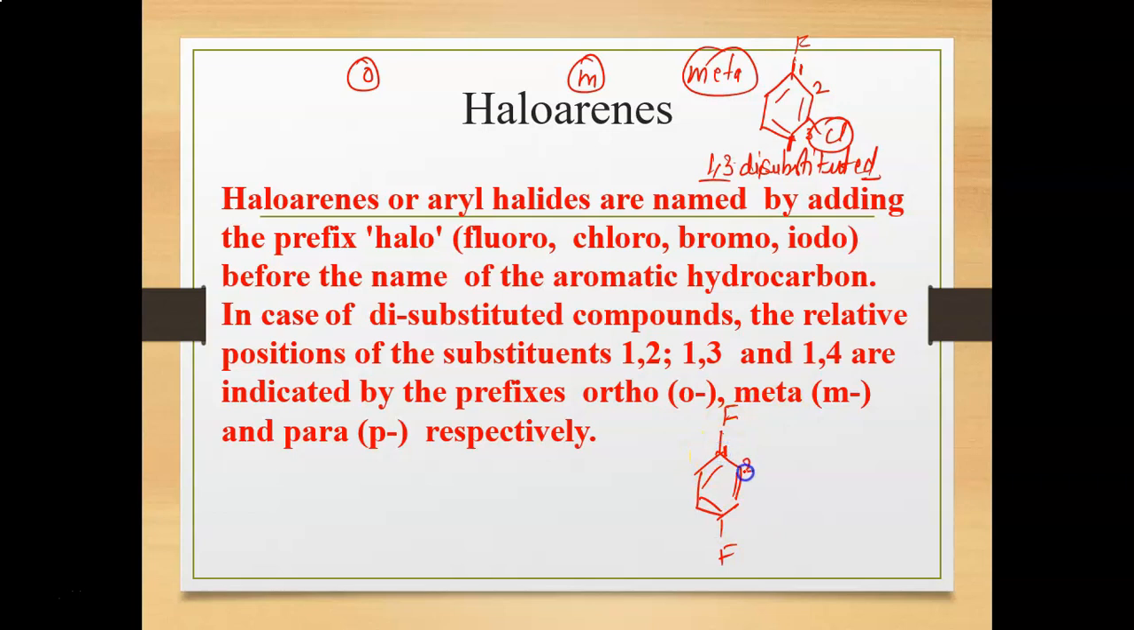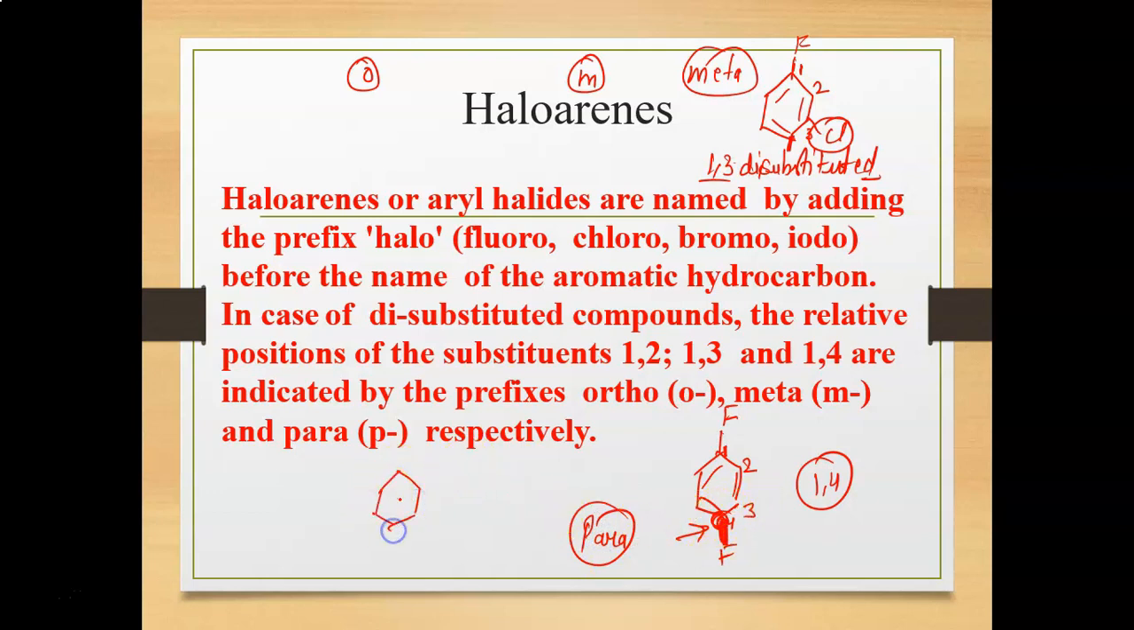Similarly, if the second halogen group is attached at the fourth position, that is 1, 2, 3, 4, it means this is a 1,4 di-substituted haloarene. Here the second halogen group is attached at the fourth position. This is known as the para product, and this position is known as the para position.